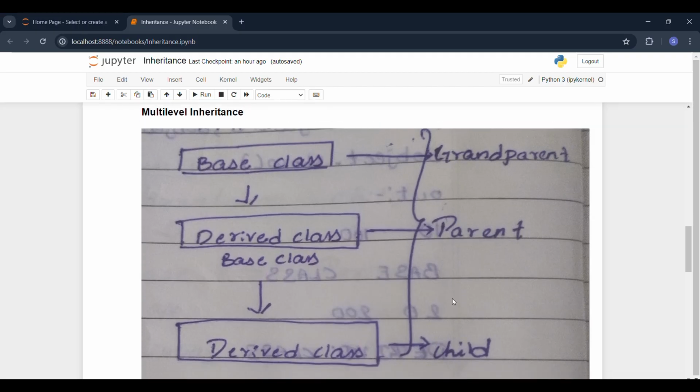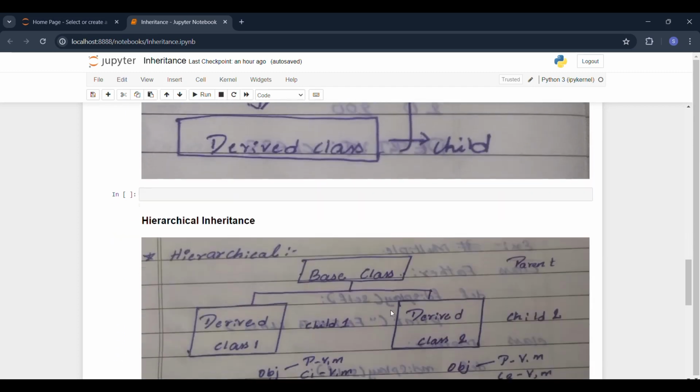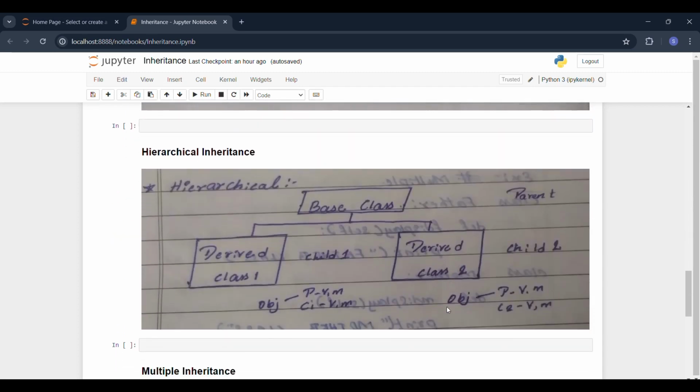Hope you guys understood this. Next let's see hierarchical inheritance. Hierarchical inheritance is nothing but a single parent and multiple children. Here these two children can access the properties of this parent. They are eligible to access the single parent's properties. That is hierarchical inheritance.